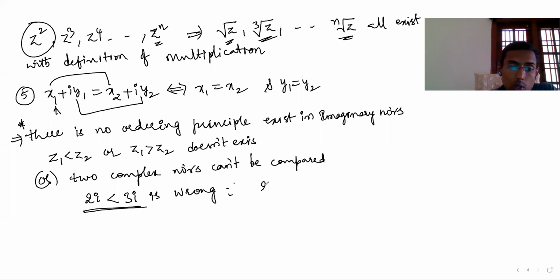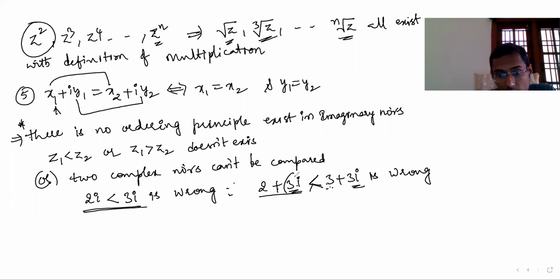Some people compare like this: 2 plus 3i, comma, 3 plus 3i, which is bigger? People say, sir, this is 2 plus 3i, this is 3 plus 3i, and since 3i is the same, 3 is bigger here and 2 is smaller, therefore this one is bigger. This is wrong. No, we can't do that, because these are imaginary numbers. Imaginary numbers you cannot compare.